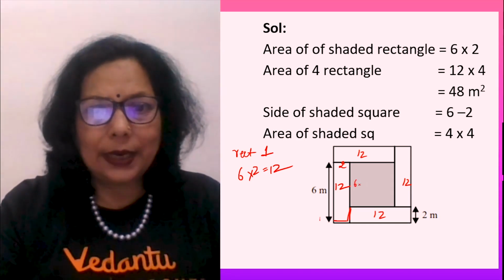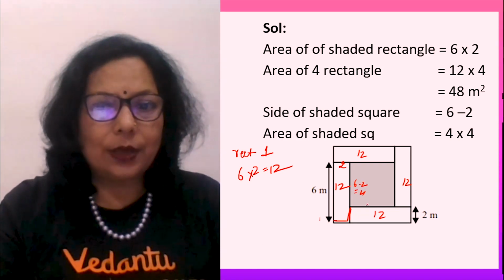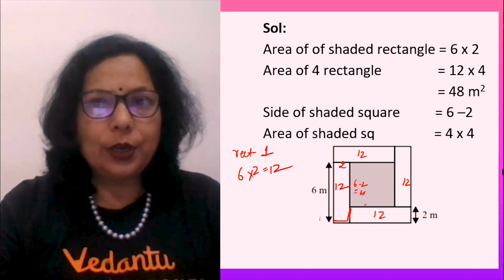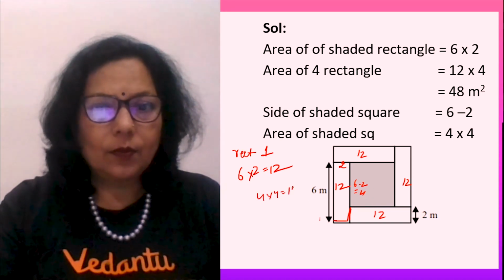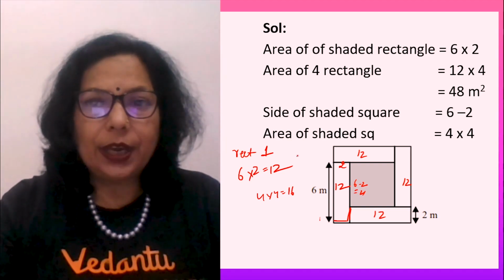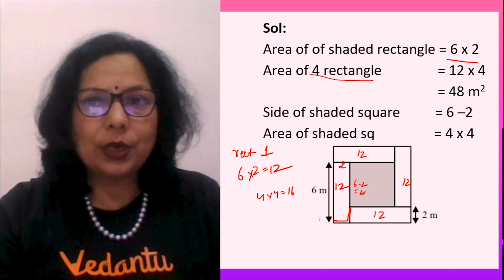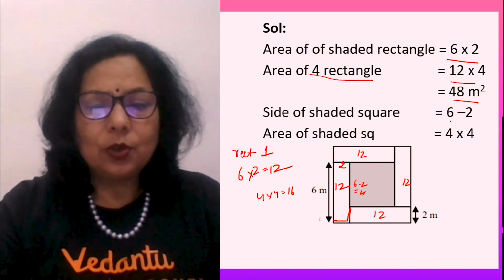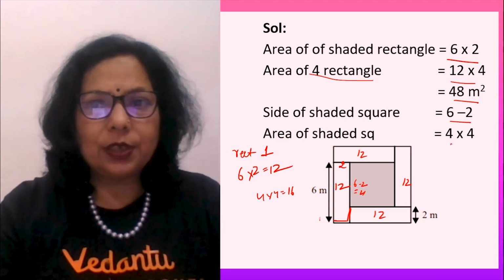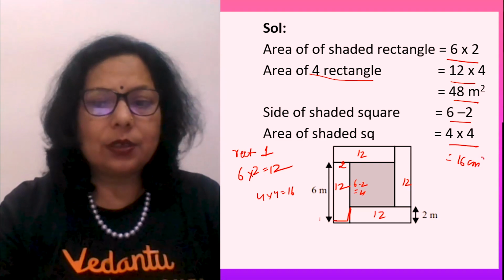So 6 minus 2 is how much? 4. And since it is a square, both sides are 4 into 4, it will be 16. Right? What is the area of one rectangle? 6 into 2. So area of 4 rectangles will be 12 into 4, 48. Side of the square is 4. So area of shaded region is 4 into 4, that is 16 centimeter square.